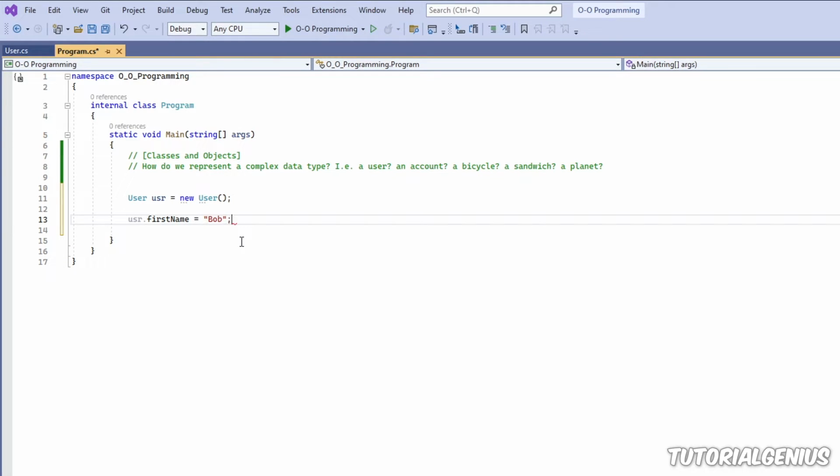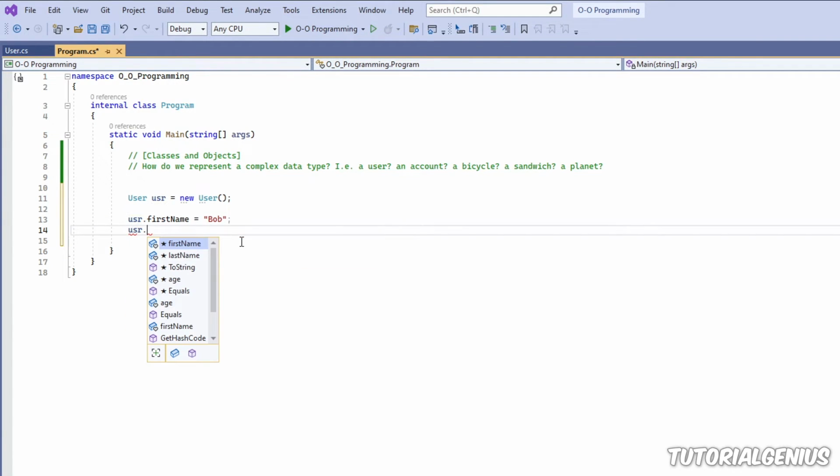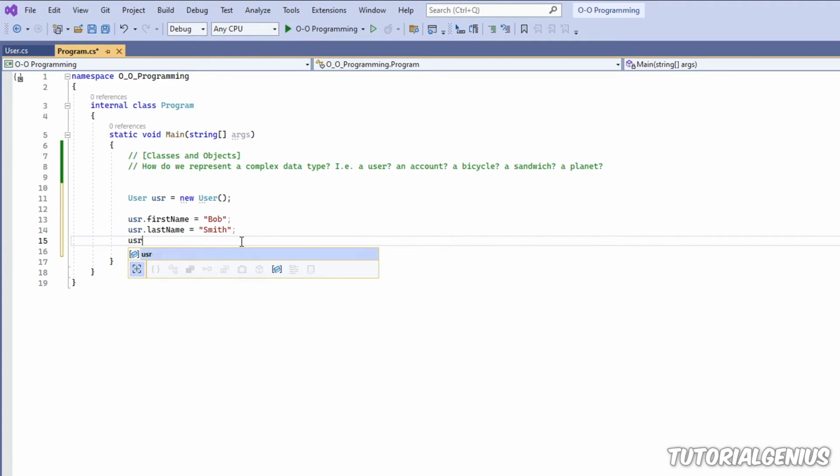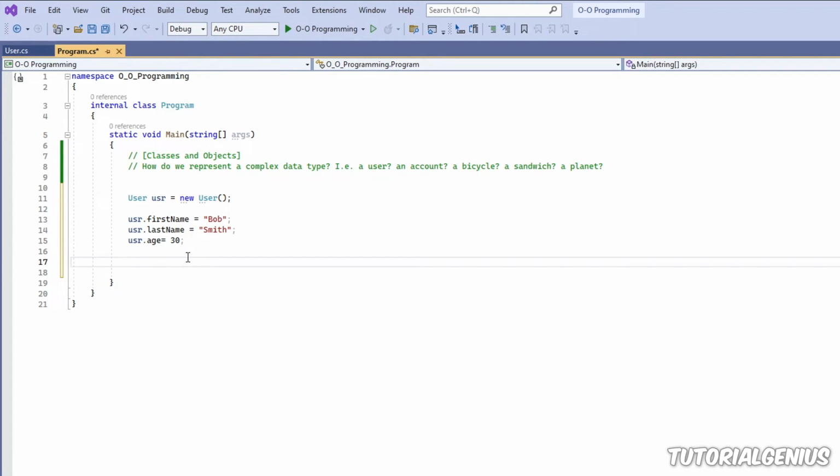Why not? Then let's set up a last name for our user, and we'll call him Bob Smith. And then lastly, Bob's age. Visual Studio wants me to put 30. Why not? I'm not sure why Visual Studio is indicating 30, but there you go.